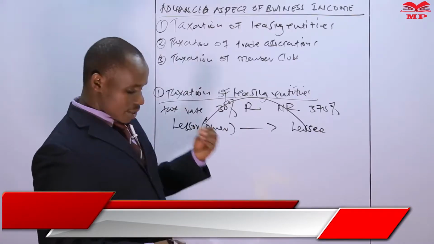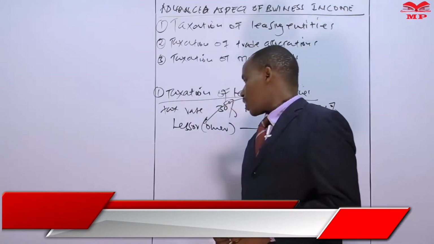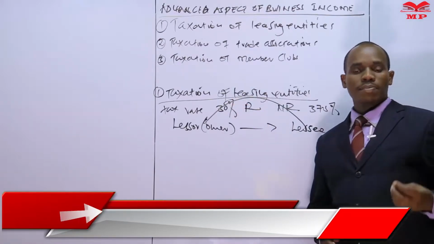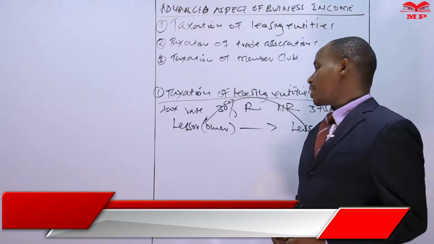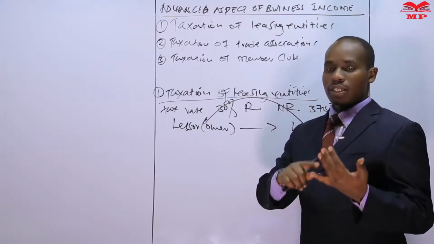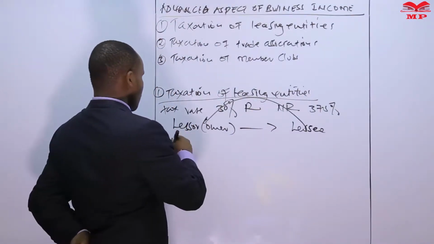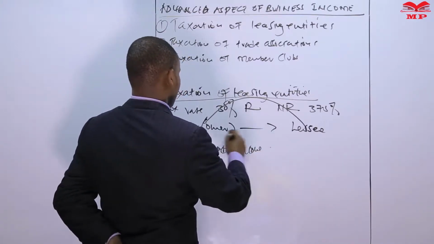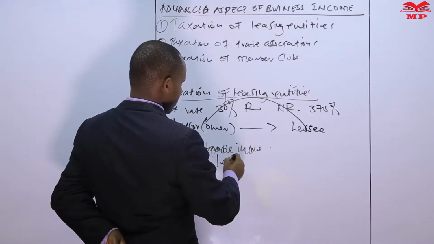And therefore, as far as taxation of leasing entities is concerned, the incomes that they are generating should be included, and the expenses that they are incurring in the process of generating the taxable income should be deducted. So their major taxable income will include the lease income.